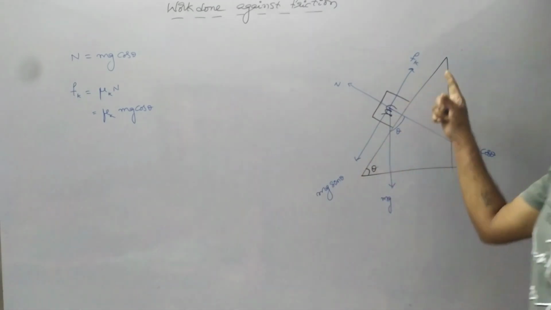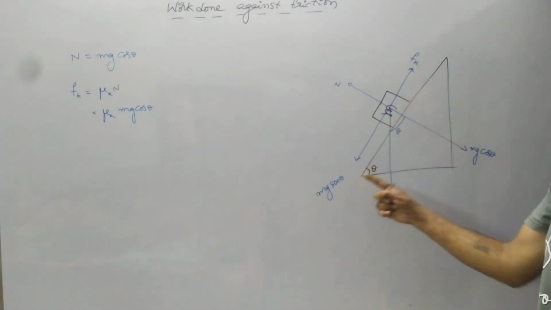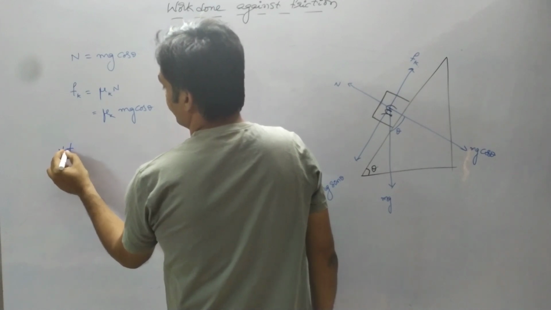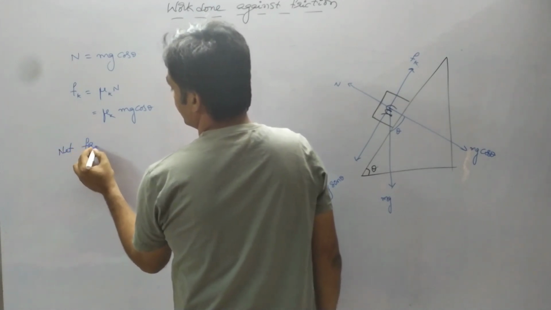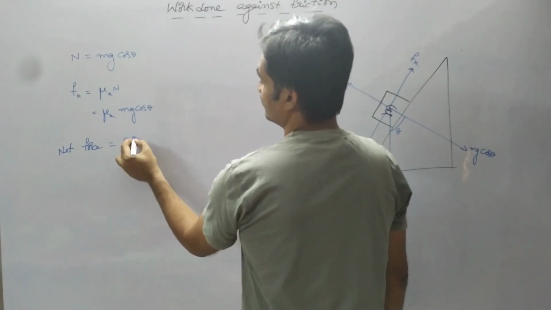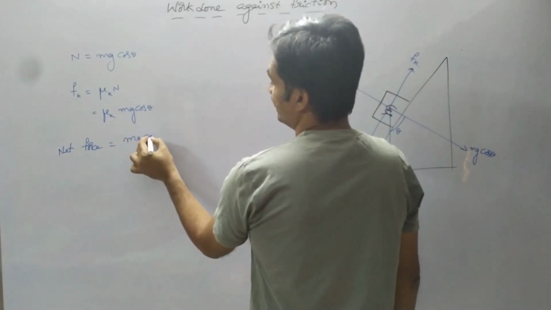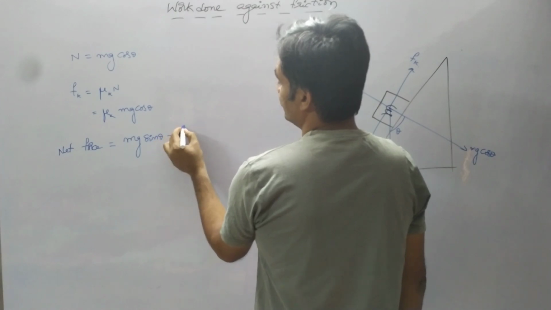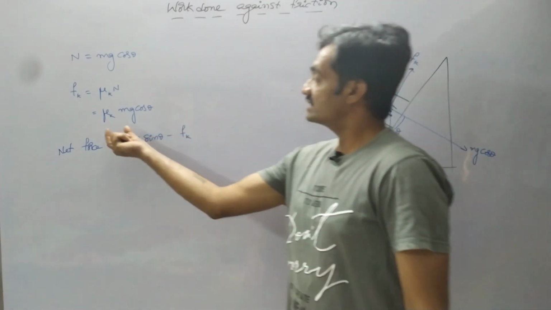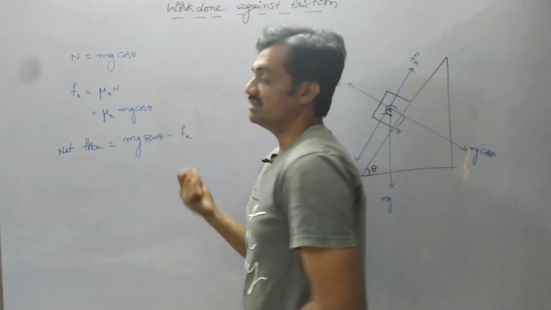Now the net force for the movement of the block in the downward direction is given as net force equals applied force, nothing but mg sin theta, minus frictional force F suffix k, whereas F suffix k equals mu suffix k into mg cos theta.